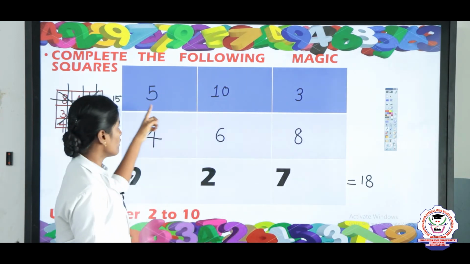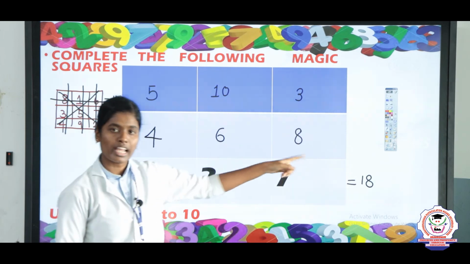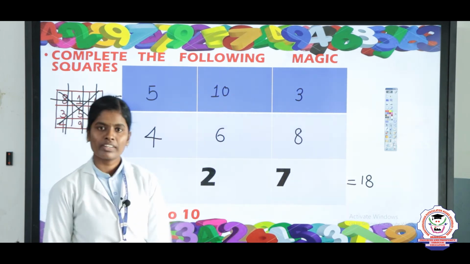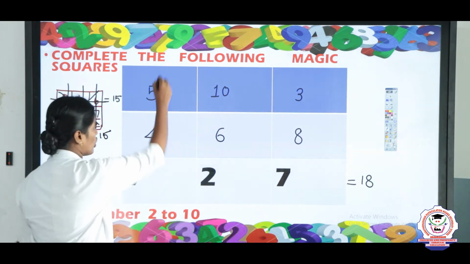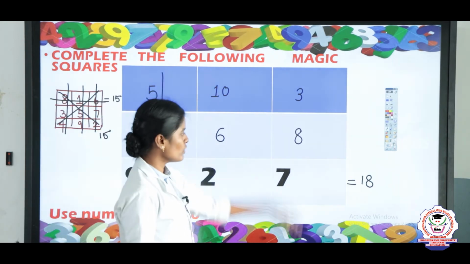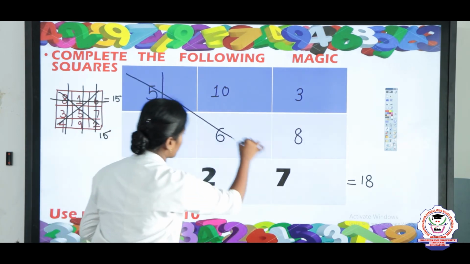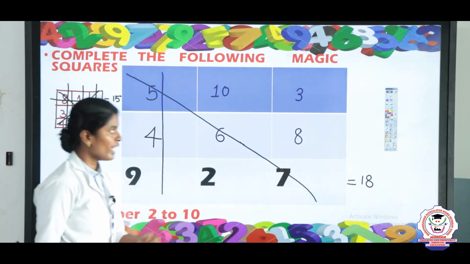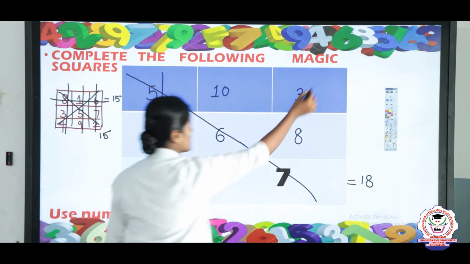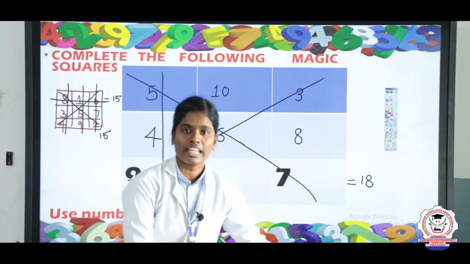Listen here, 5 plus 10 plus 3 is 18. Next one, 4 plus 6 plus 8 is 18. 9 plus 2 plus 7, the answer is 18. And column wise, 5 plus 4 plus 9, 10 plus 6 plus 2 and 3 plus 8 plus 7. Then diagonals: 5, 6, 7 and then 3, 6, 9. The answer is 18.